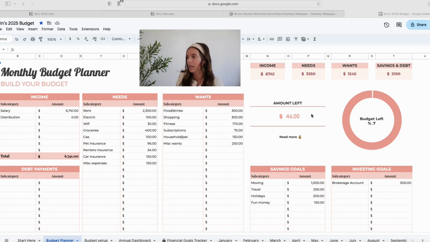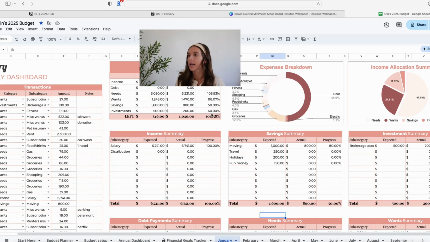Here we are in my budget template, and I'm not going to go through all of the tabs of the template. If you want to see how this template works, check out my budget with me video, where I talked about this template in very great detail. We're actually going to go over to the January tab because that's the tab that I spent some time going through this morning in the coffee shop, just again, making sure all of my expenses were in here and I had a really good picture of where my money went this month.